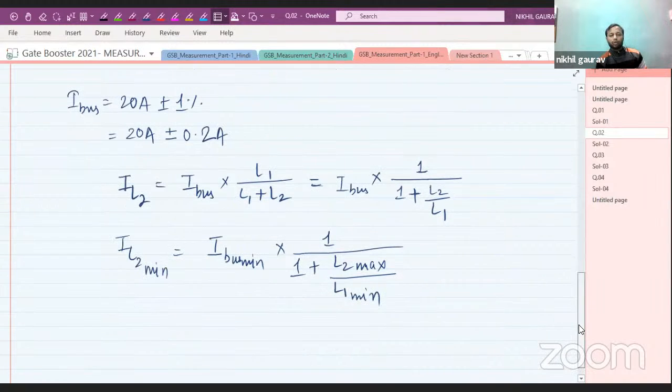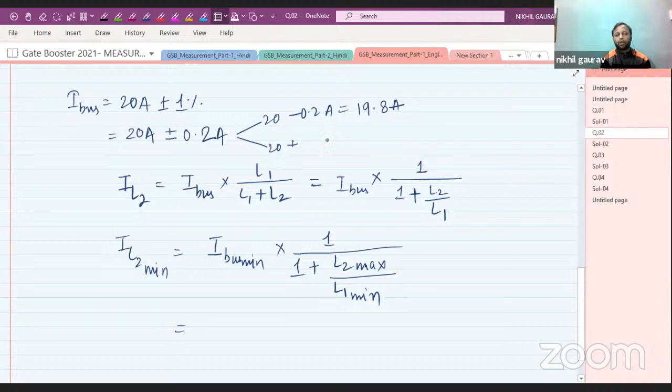All right. So the minimum value of I bus, look here, is 20 minus 0.2 ampere, that means 19.8 ampere. And 20 plus 0.2 ampere is equal to 20.2 ampere. So the minimum value is 19.8.